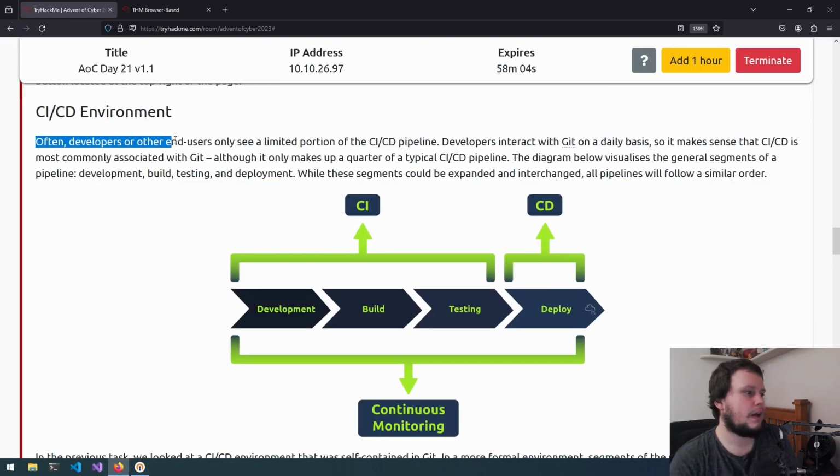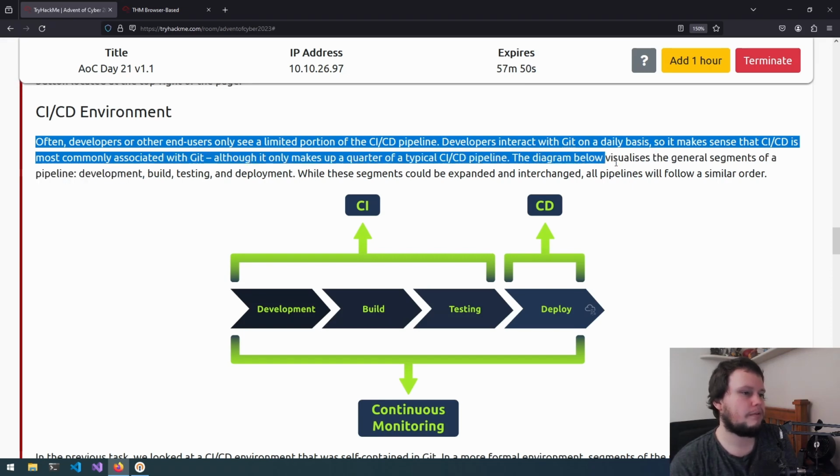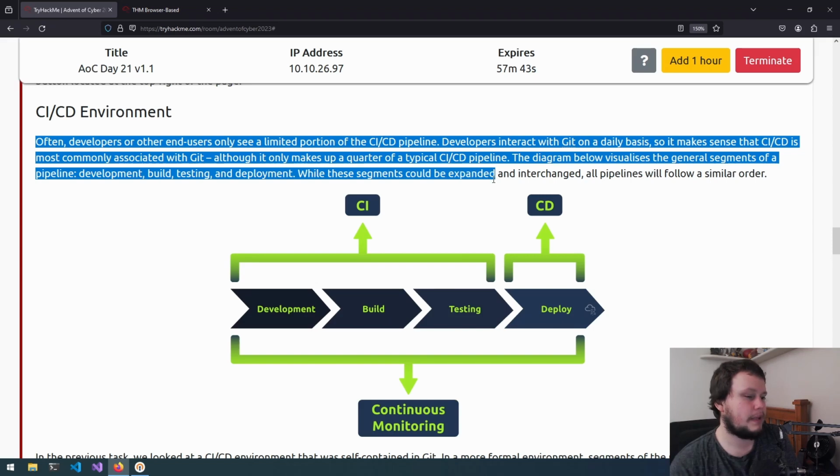Often developers or other end users only see a limited portion of the CI/CD pipeline. Developers interact with Git on a daily basis, so it makes sense that CI/CD is most commonly associated with Git, although it only makes up a quarter of a typical CI/CD pipeline. The diagram below visualizes the general segments of a pipeline: development, build, testing, and deployment. While these segments should be expanded and interchanged, all pipelines will follow a similar order.